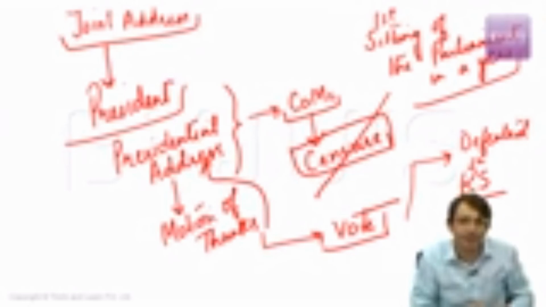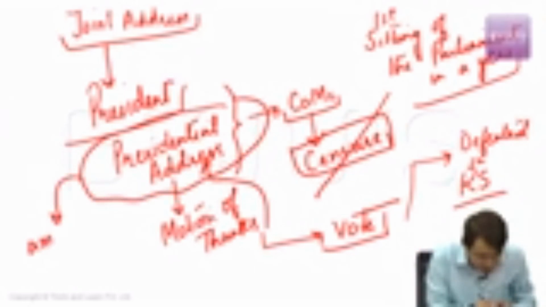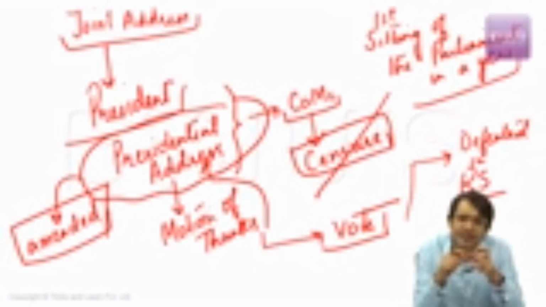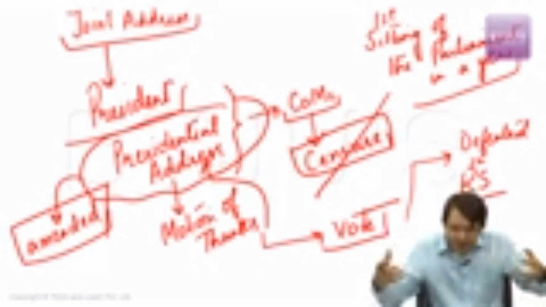But in Rajya Sabha, something else can happen. What is it? That this presidential address can be amended. How? We have seen that in an era of coalition politics, where no party is able to command the majority on its own, what results? It results in a coalition government. Various parties come together and form the government.